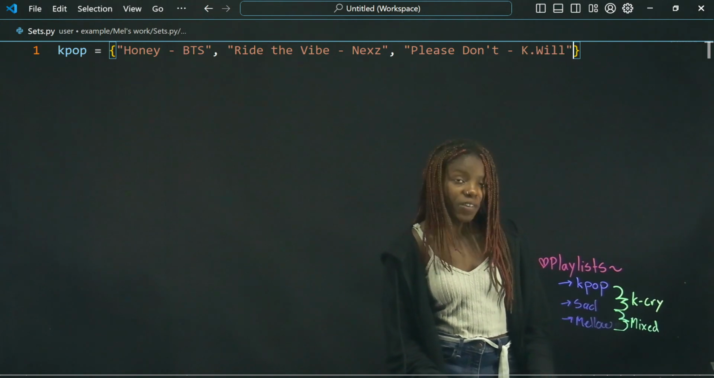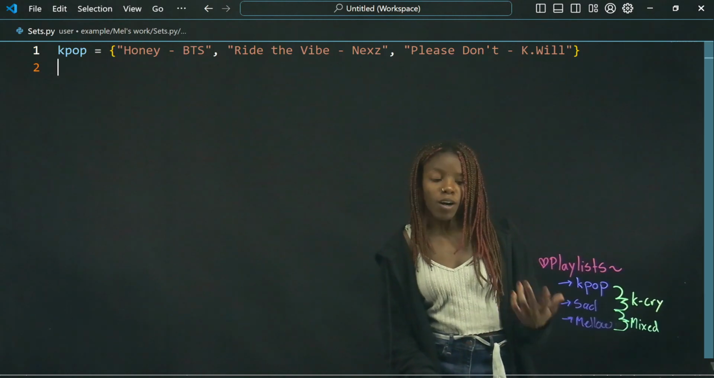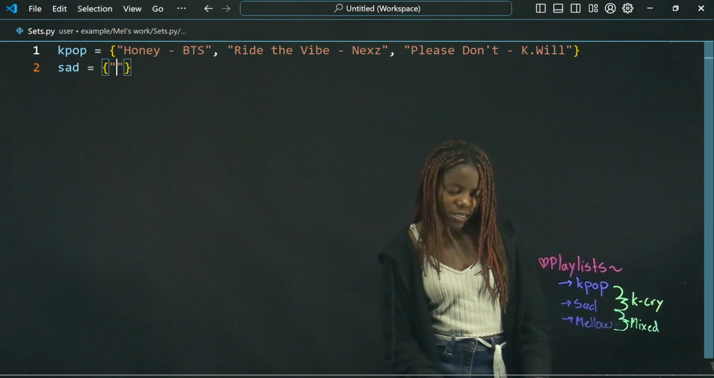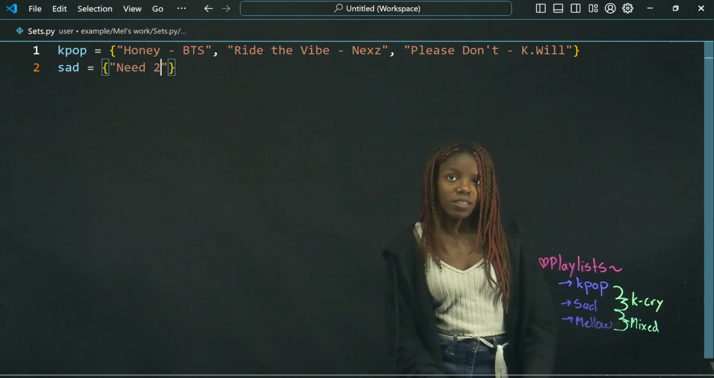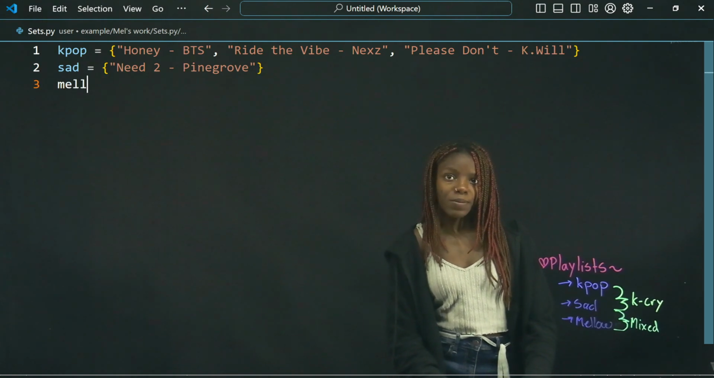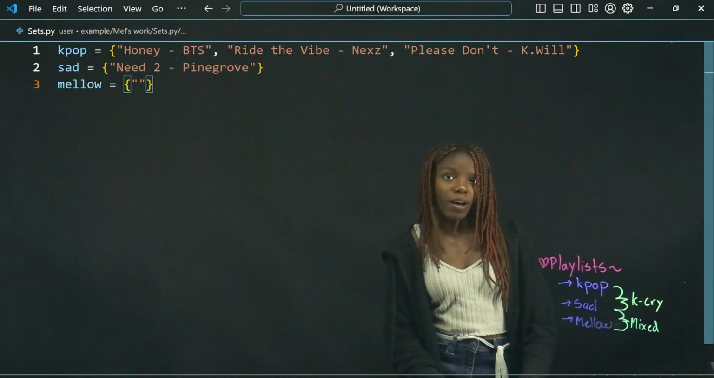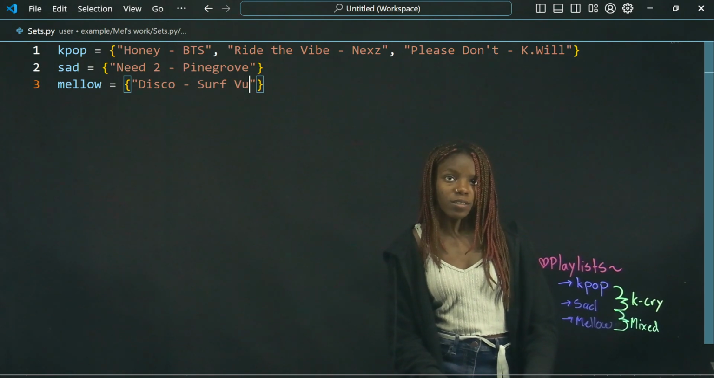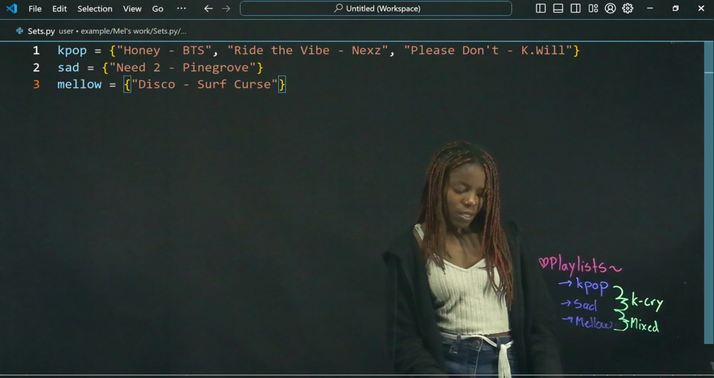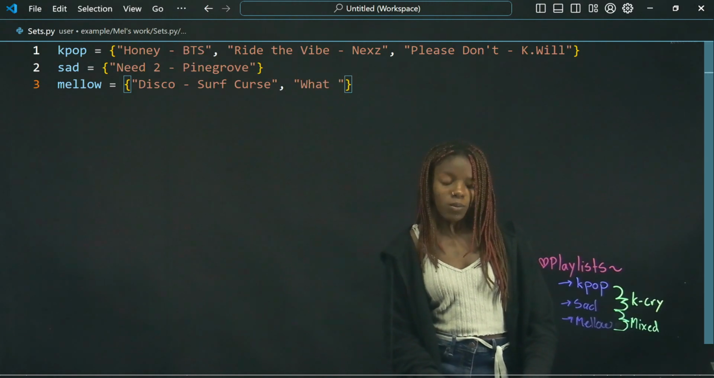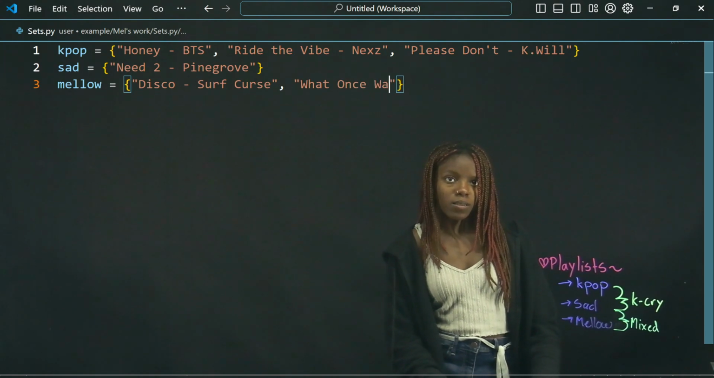So now we have one set done, and we need to do our other two. So let's do that. We'll do Sad, our curly braces, and then we'll have Need To by Pine Grove, and that will be our only song for that one. And then we'll do Mellow. And in this we will have Disco by Surf Curse, and lastly, What Once Was by Hers.